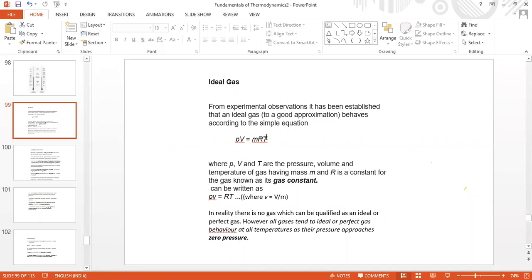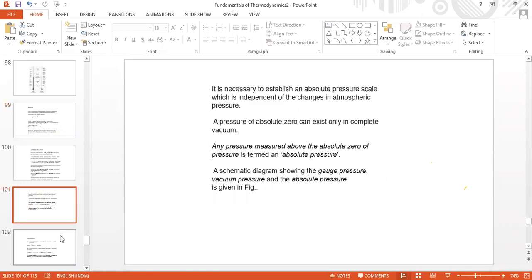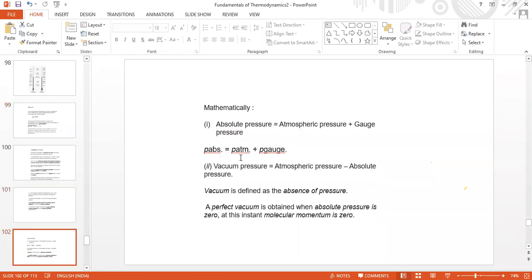If a certain gas is at, say, 10 degrees centigrade, we have to use the T value 10 plus 273.15. If a certain gas is giving, for example, 20 Newton per meter square, it has to be added to atmospheric pressure. See here, P absolute equals P atmosphere plus P gauge.